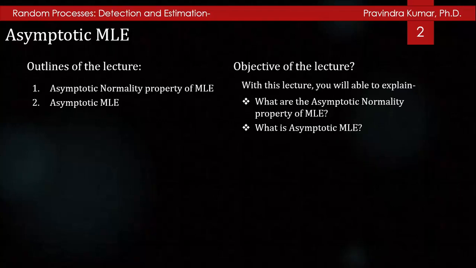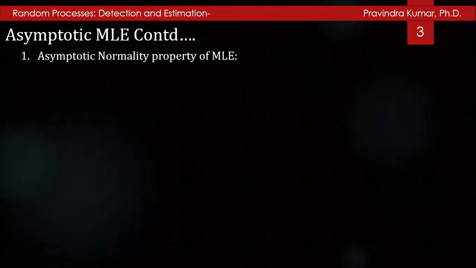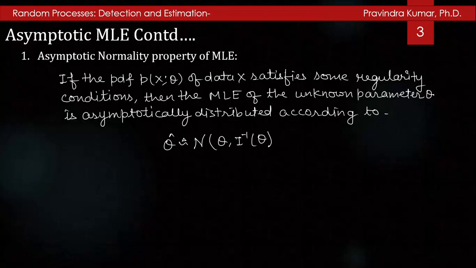The objective of this lecture is that we will be able to explain what the asymptotic normality property of MLE is and what the asymptotic MLE is. Now we start with the asymptotic normality property of MLE. As we have seen in the previous lectures, the asymptotic property of MLE can be stated as: if the PDF p(x; theta) of data x satisfies some regularity condition, then the MLE of the unknown parameter theta is asymptotically normally distributed with mean theta and covariance matrix I inverse theta.